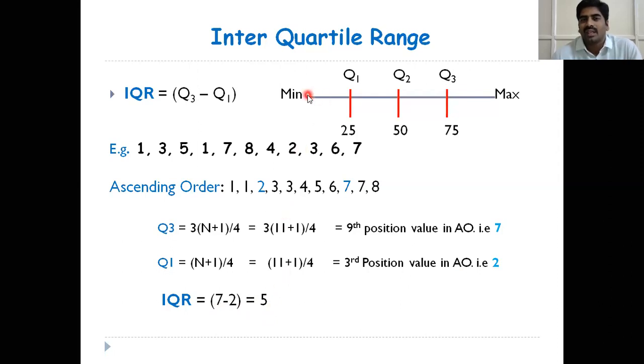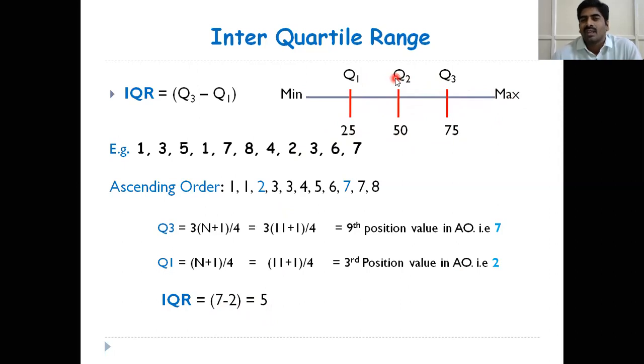So here, 3 quartiles divide the entire data into 4 equal parts. Q1 means 25th position value. Q2 means 50th position value. It is nothing but the median, the 50th position value after arranging the data in ascending order. And the median is always concentrated in the middle of the data.